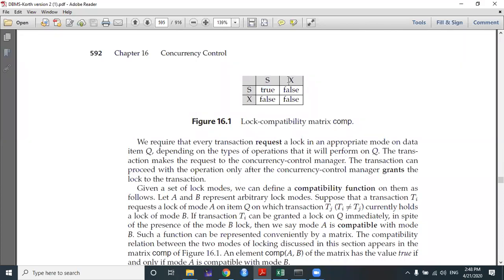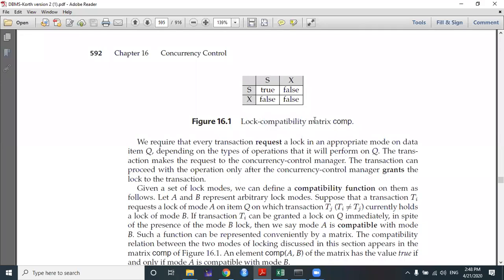And in any other case, that means if a transaction holds a shared lock, no other transaction will be allowed to hold an exclusive lock on that particular data item. Or if a transaction holds an exclusive mode lock, then no other transaction will be allowed to apply a shared lock on the data item. And it is also applicable when both transactions want exclusive mode locks. So it is only true when both locks are shared mode locks, and for any other combination, it is false. That's why it's called compatibility.